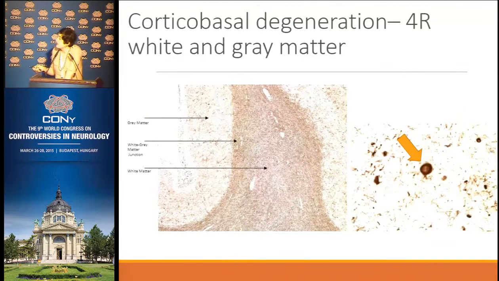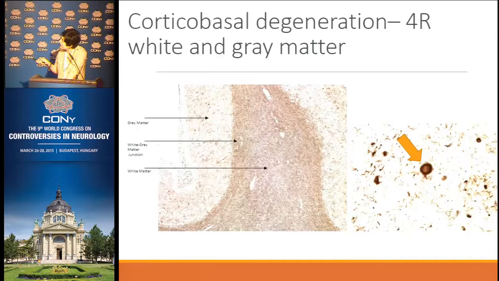CBD, cortical-basal degeneration, that is also a 4-repeat tauopathy, has a completely different aspect. As you can see here, this is again a cortex, this is the gray matter and the white matter. And as you can see here, the white matter is not spared at all in this kind of disease. Actually, the white matter is pretty much affected in CBD. This reflects also in the imaging testing. And what we see is also a mixture of neuronal and glial changes.